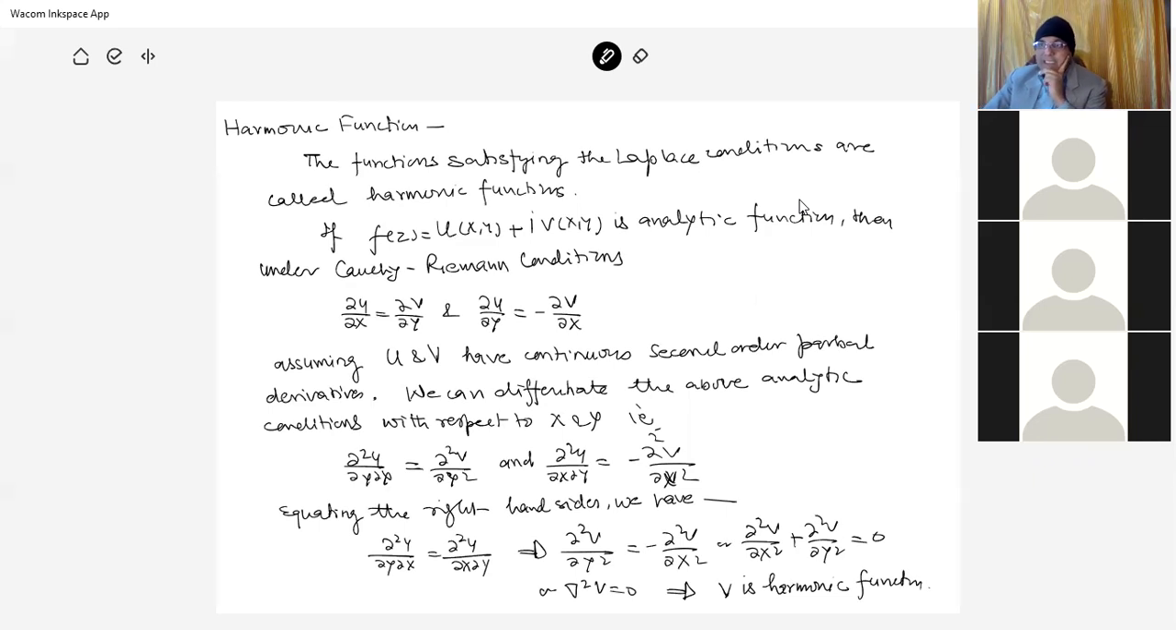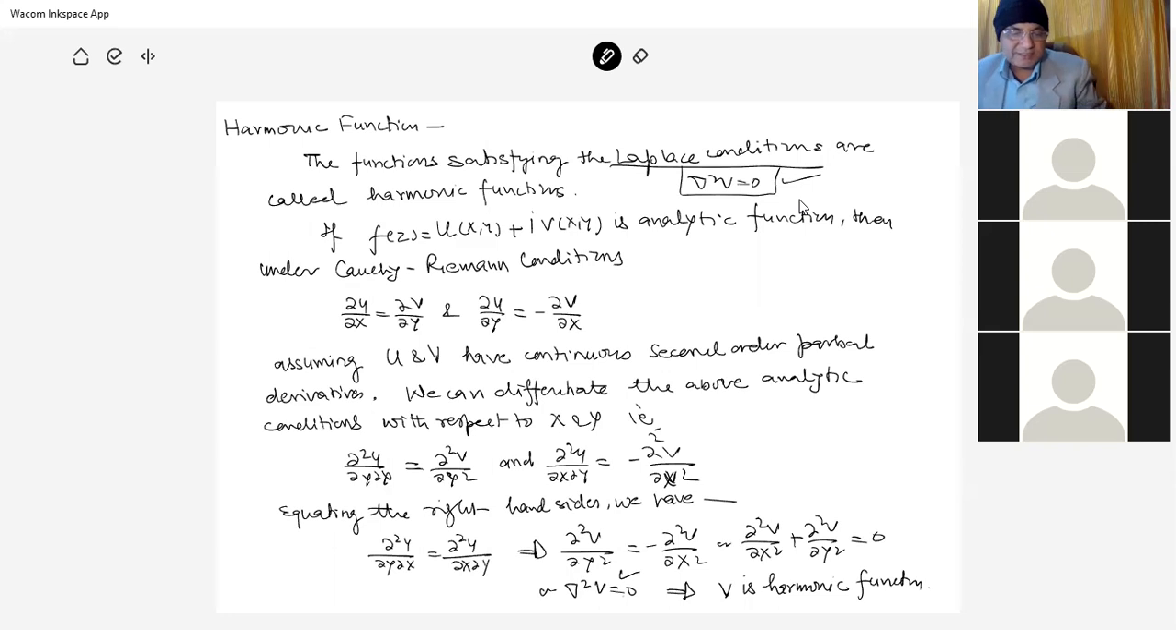What is the Laplace condition? The Laplace condition is del square v is equal to 0. This is the Laplace condition, and this Laplace condition is satisfied in this case. So this function is said to be harmonic function. Otherwise, it is non-harmonic function as well.